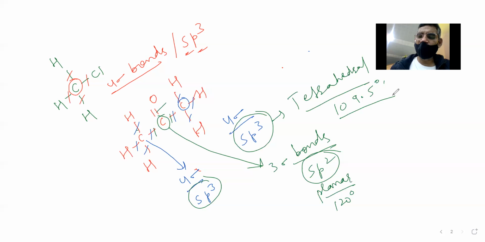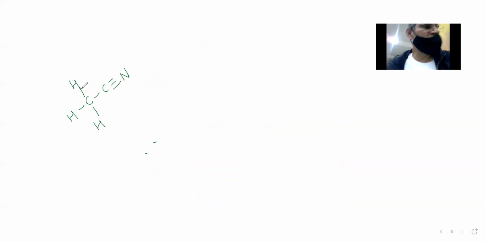Now see, a few more examples. In CH3CN, what type of hybridization is carbon showing?